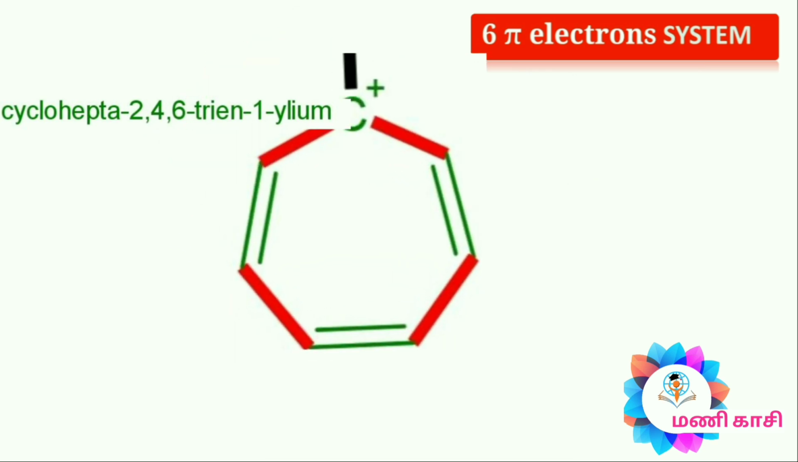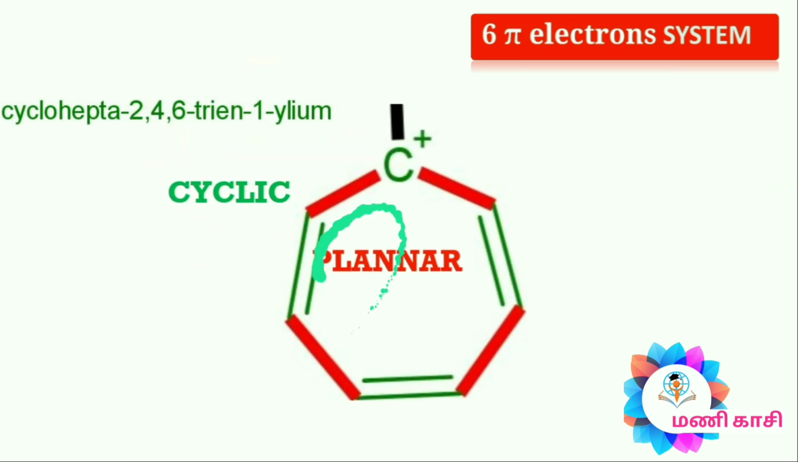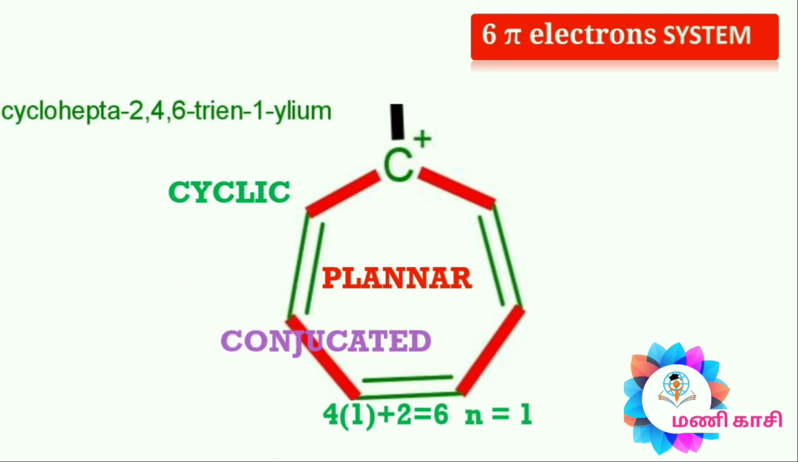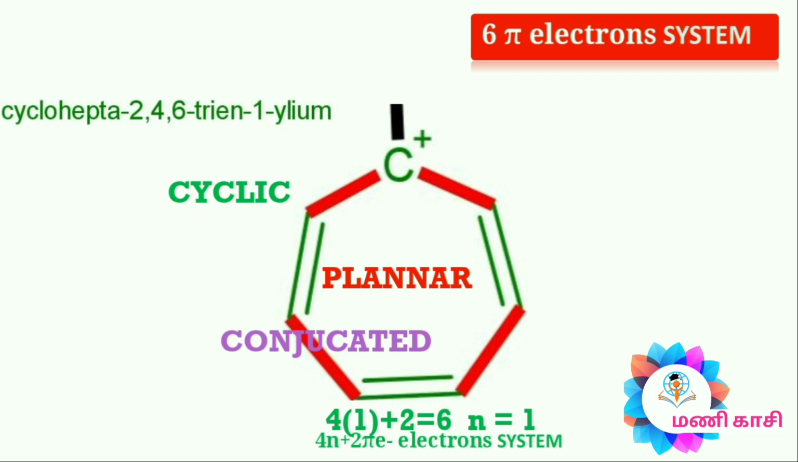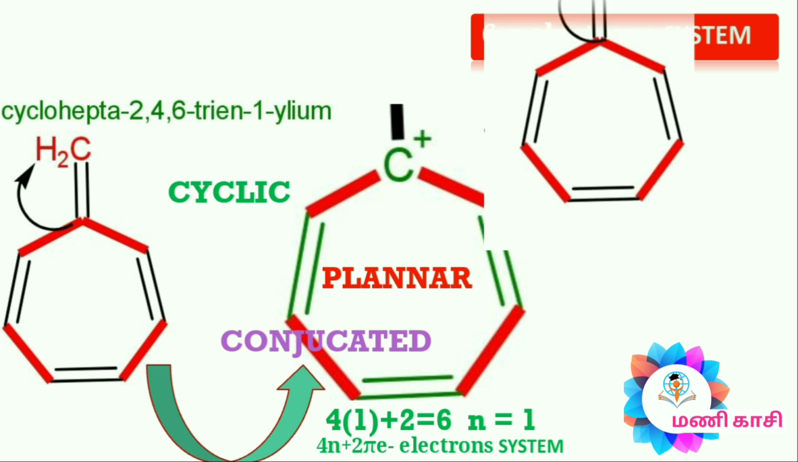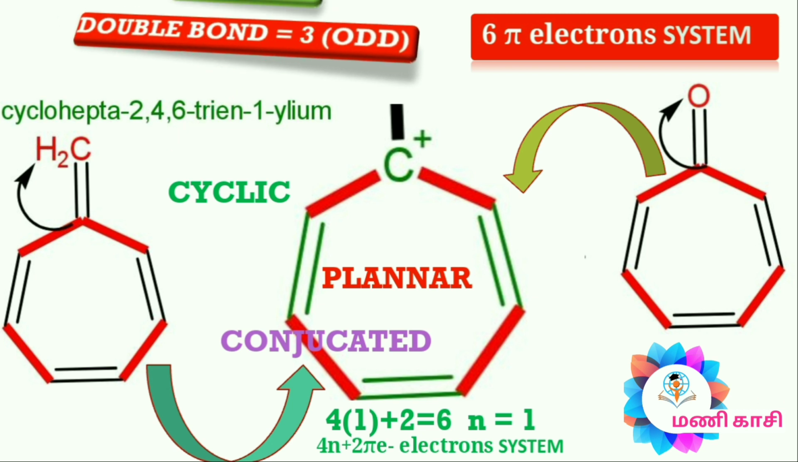In the case of the cycloheptatriene cation, it follows cyclic, planar, conjugated pi bonds, 4n plus 2 pi electron system. This cycloheptatriene cation is generated from methylene cycloheptatriene and cycloheptatrienone. The total number of pi bonds is 3. That means odd. This compound is aromatic.